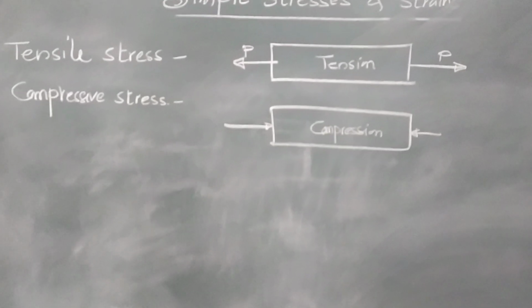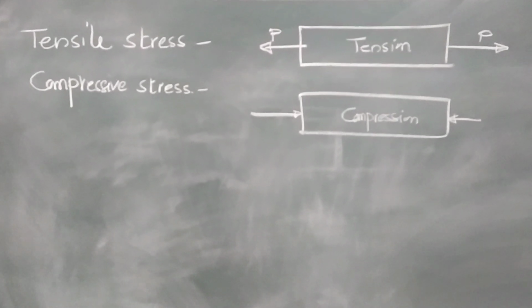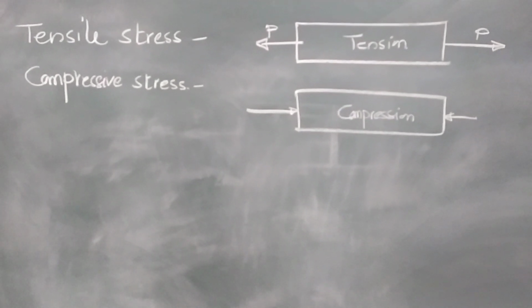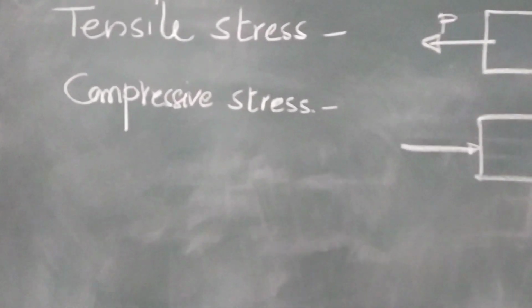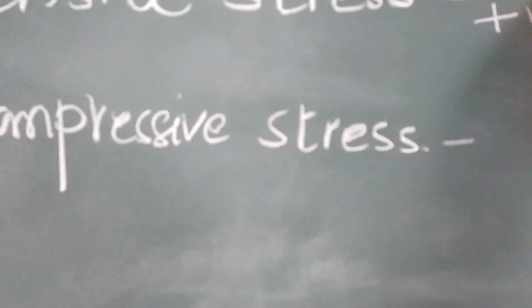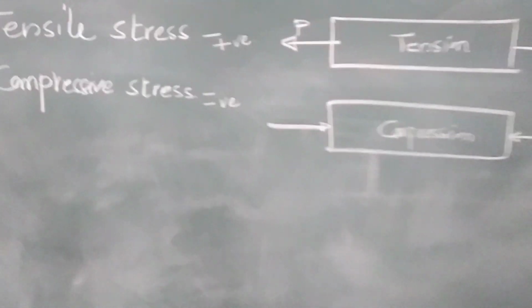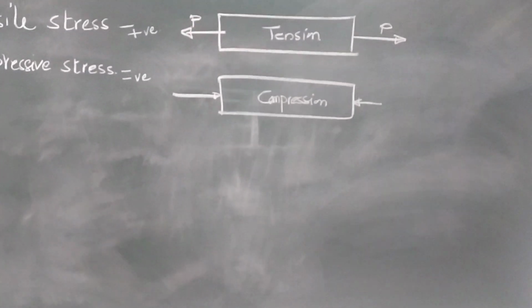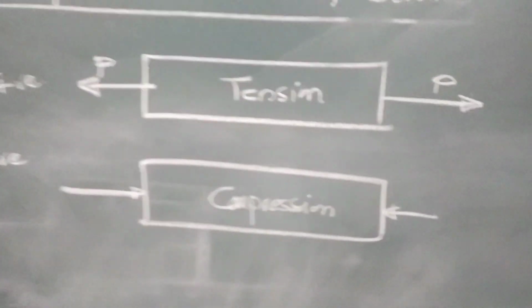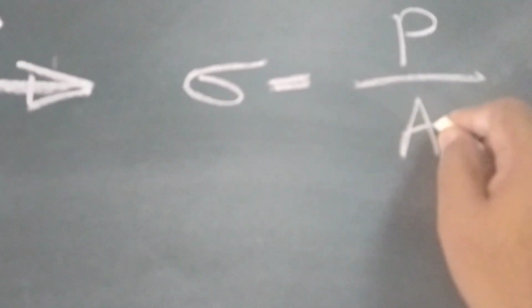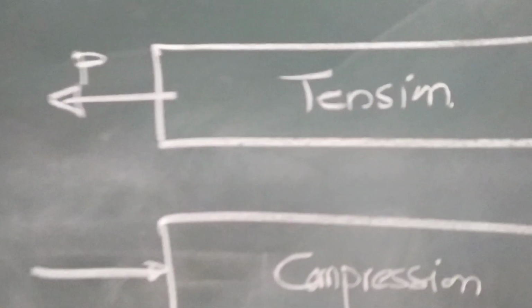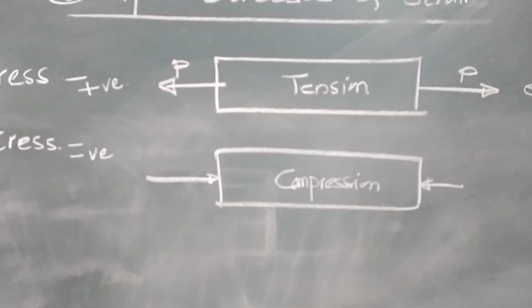Another concepts, tensile stress and compressive stress. Generally, tensile stress is treated as positive and compressive is treated as negative. So, when there are tensile forces, that means outward forces, then this stress sigma is equal to P upon A, and it is treated as tensile stress because both the forces are acting outwards.